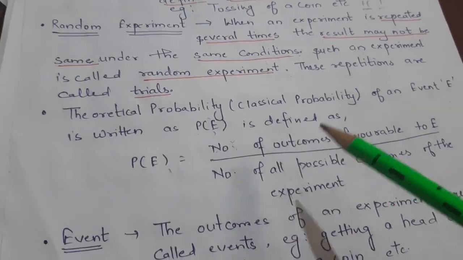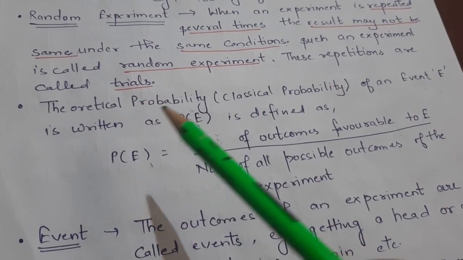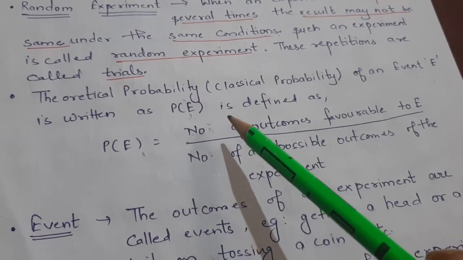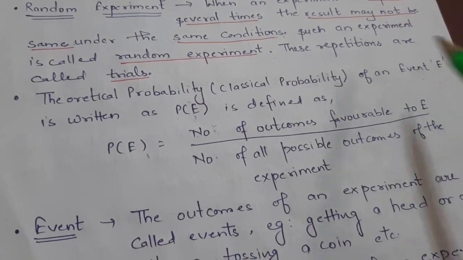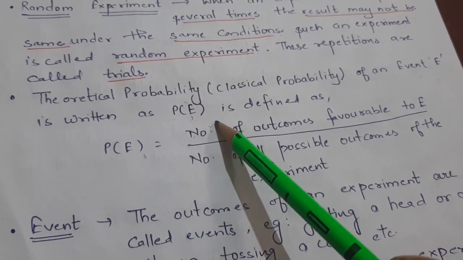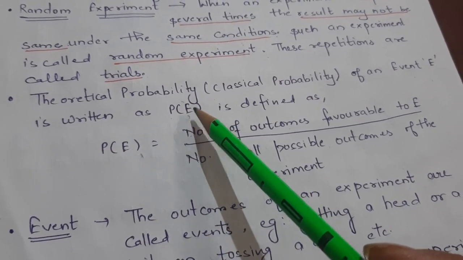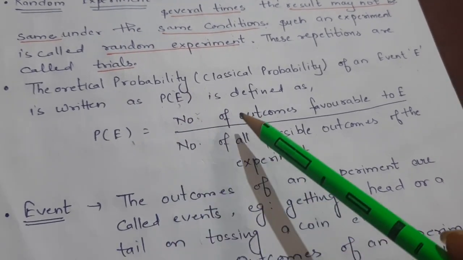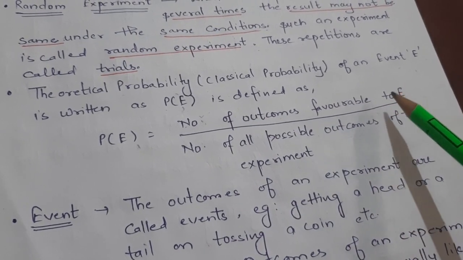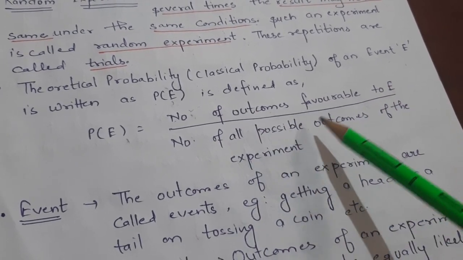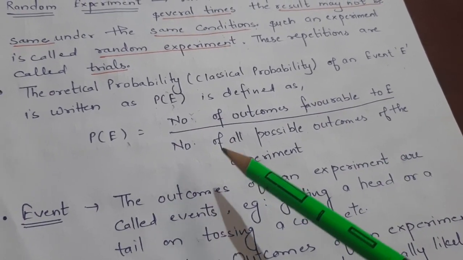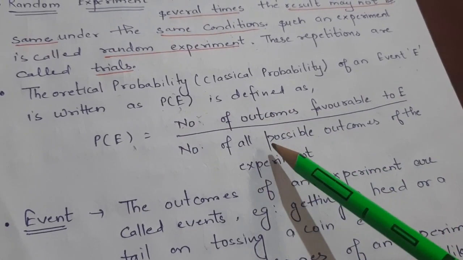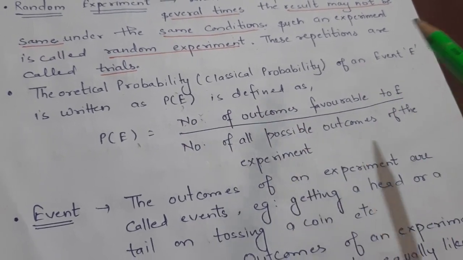Now, how to calculate probability? The probability which we are calculating is theoretical probability or classical probability of an event E. It is written as P in bracket E. It means probability of an event E. In bracket we will write the name of the event, and it is equal to the number of favorable outcomes to E divided by the total number of all possible outcomes of the experiment.